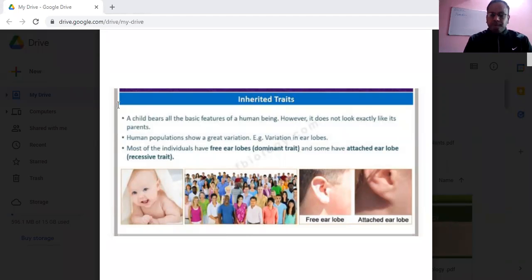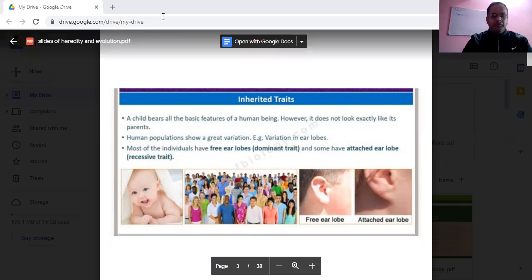For example, one more example we will discuss over here. Suppose you are taking mice, male and female, allowing them to reproduce, and their offspring are produced. You are cutting the tail of the offspring. Again, you are allowing them to reproduce. Like this, you are continuing this experiment for about 2 to 3 to 4 generations. So what do you think, will the tail of the mouse be present in each and every generation, or will it be absent? What do you think?